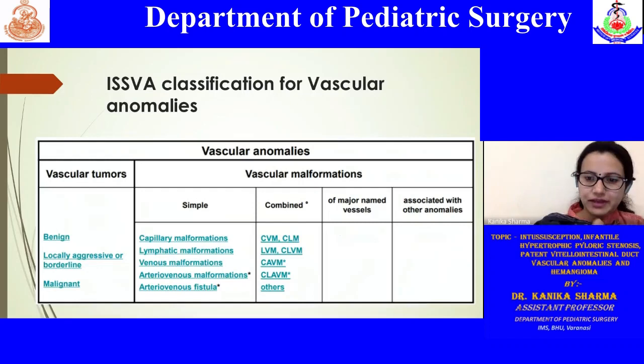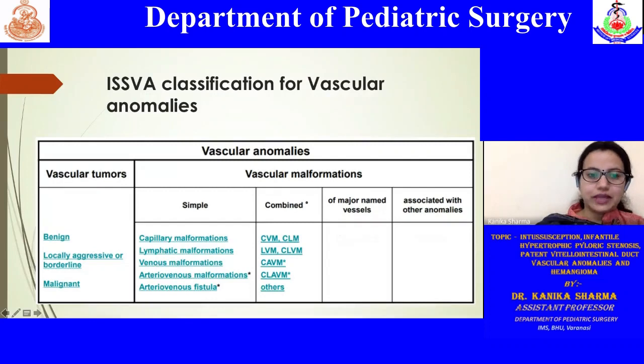However, we have a very complex and detailed classification. So I will not go into that detail and will just give you a brief about this. You just view this classification, where again it has been described in two different plots, like vascular tumor and vascular malformation, which is again subdivided on both sides.